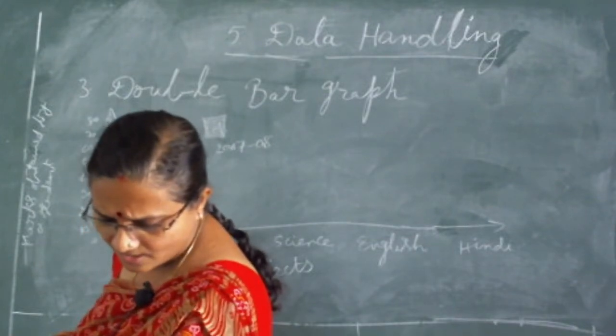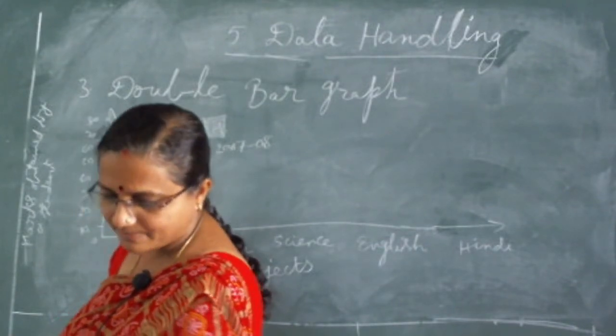So what is the information given by the double bar graph?